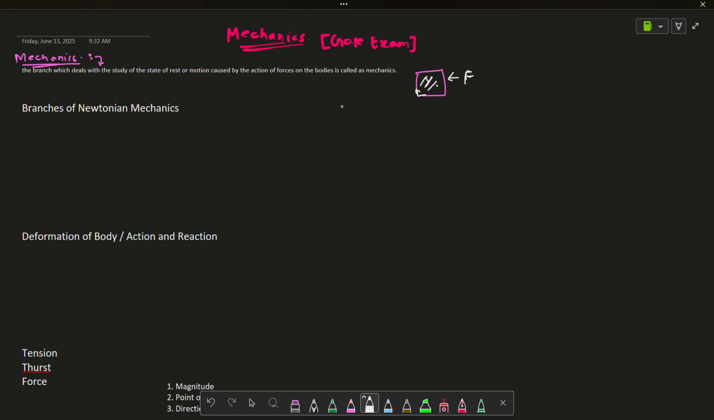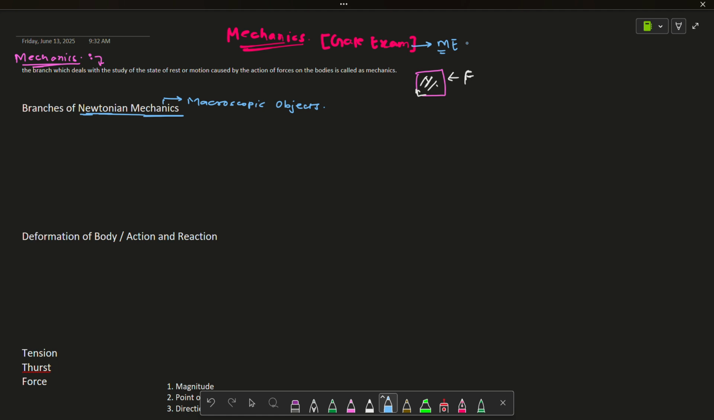One more thing that we are discussing here is only Newtonian mechanics. So Newtonian mechanics means what? The mechanics which is applied to macroscopic objects. In our case, for mechanical engineering students, this is the exam for mechanical engineering, so we are going to discuss all things in the perspective of mechanical engineering only.